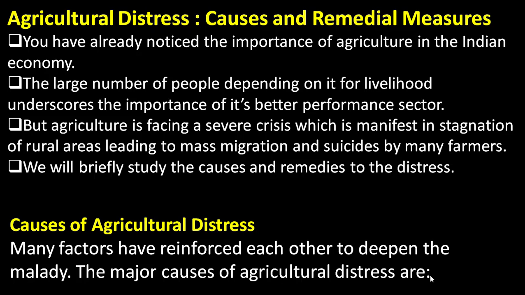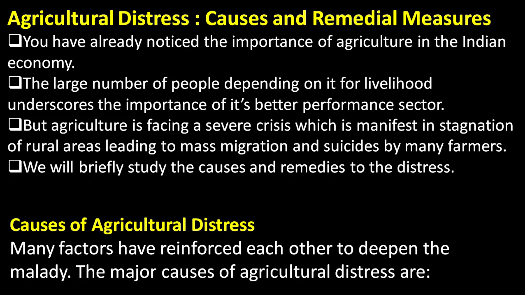But agriculture is facing a severe crisis, which is manifest in stagnation of rural areas, leading to mass migration and suicides by many farmers. We will briefly study the causes and remedies to distress.